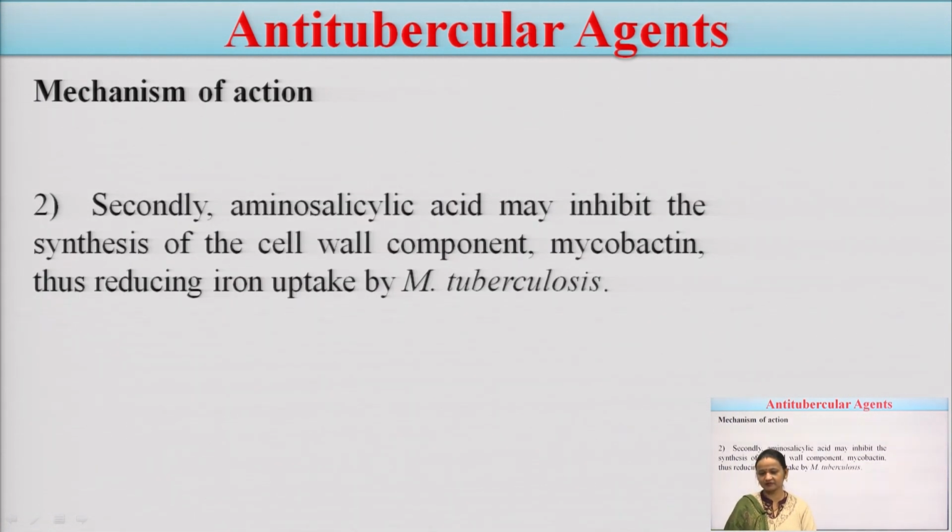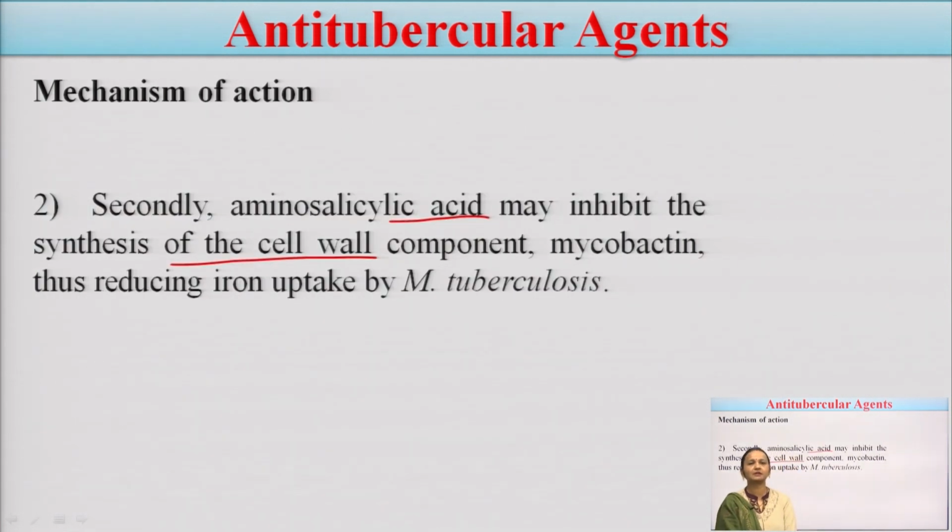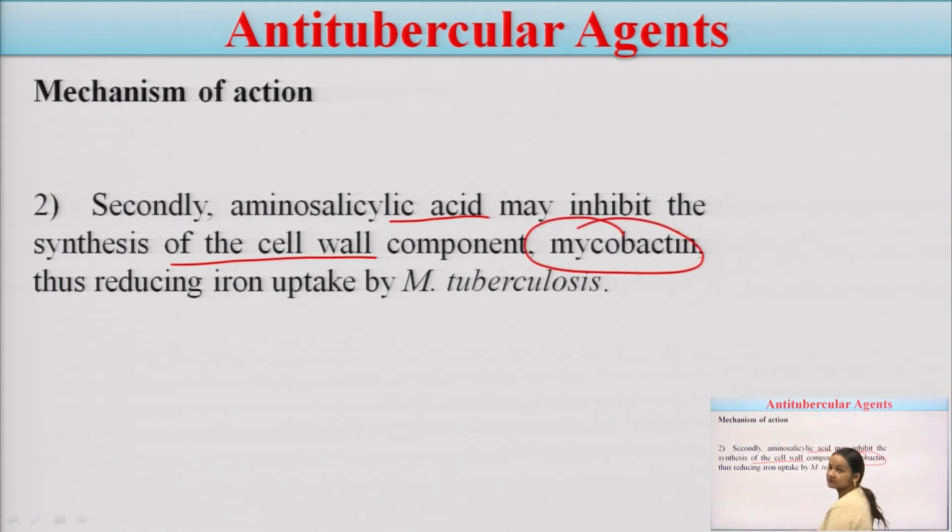The second mechanism, very important, is that it inhibits the synthesis of one of the main essential cell wall components, that is mycobactin, thus reducing the iron uptake by Mycobacterium tuberculosis. So, these two mechanisms are there. The first one is that folic acid synthesis is interfered with, and the second one is that amino salicylic acid may inhibit the synthesis of the cell wall component mycobactin.